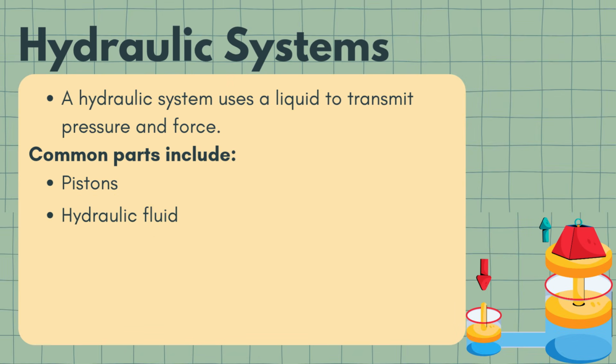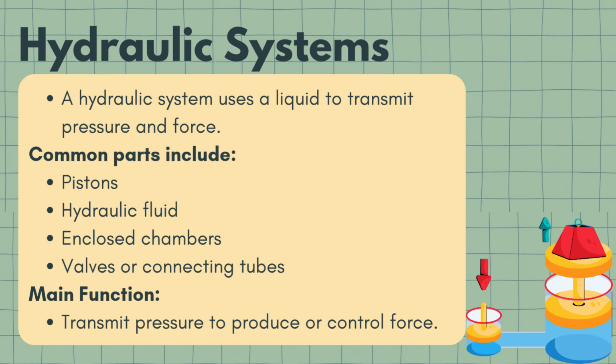So let's imagine a simple hydraulic system. You apply force to a small piston. That force creates pressure in the hydraulic fluid, and the pressure is transmitted through the fluid. The transmitted pressure can then produce a force on another piston. This allows us to perform work, such as lifting or moving heavy objects.